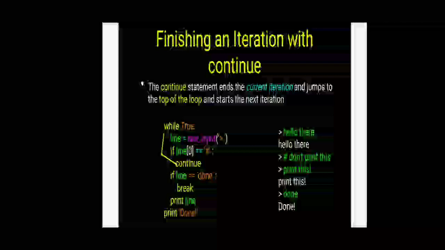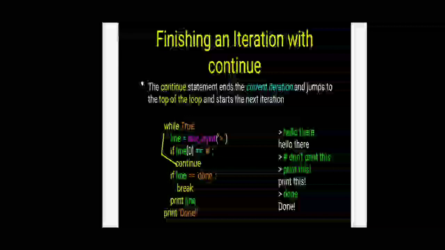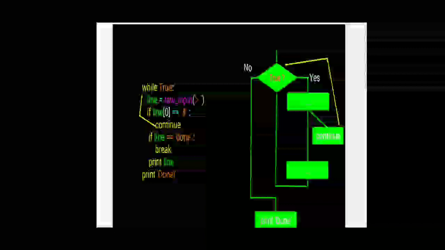So next one, there is a given condition. The continue statement ends the current iteration and jumps to the top of the loop and starts the next iteration. So here, once the continue word comes, it comes again to the while True. It means it starts the given loop from the first condition. In the same program's flowchart, the condition is true, yes, input, then suppose continue occurs, then it goes directly to the first condition.